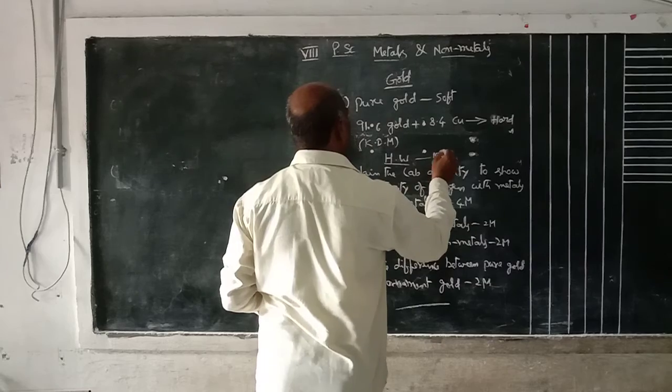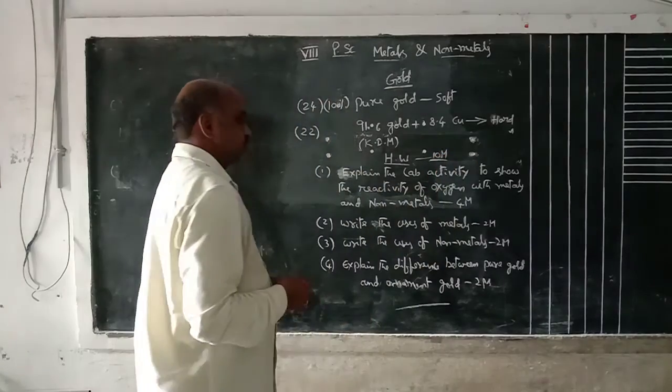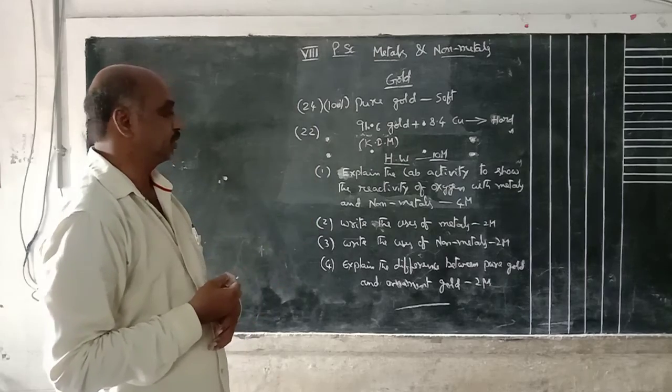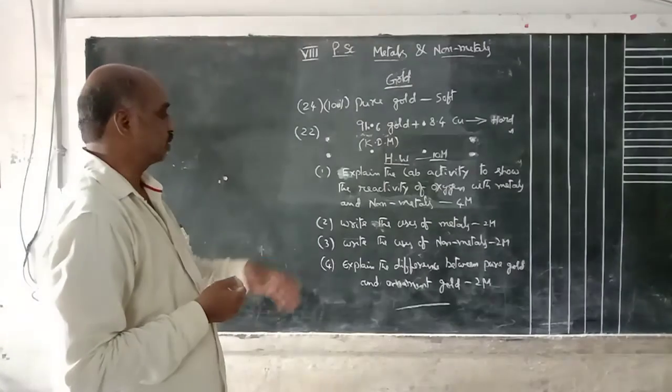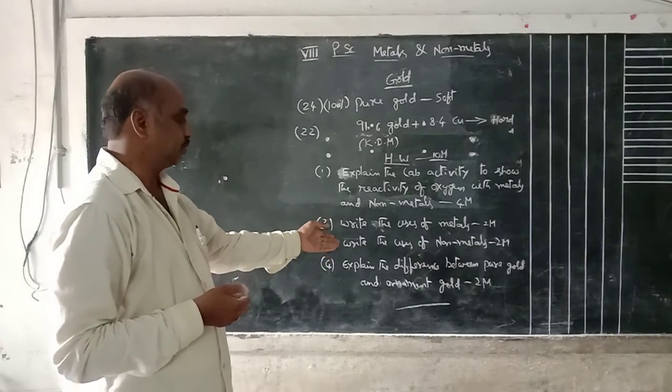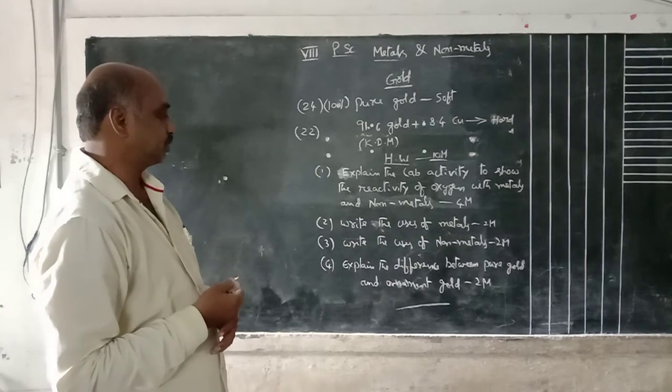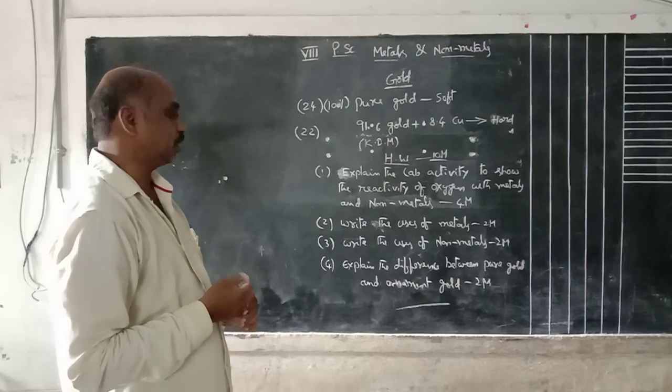Total 10 marks. So today's homework is: explain the lab activity. Second one, write any 2 or 3 uses of metals. Third one is uses of non-metals. Last one is explain the difference between pure gold and ornament gold.